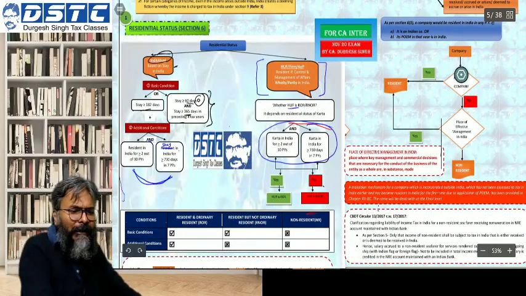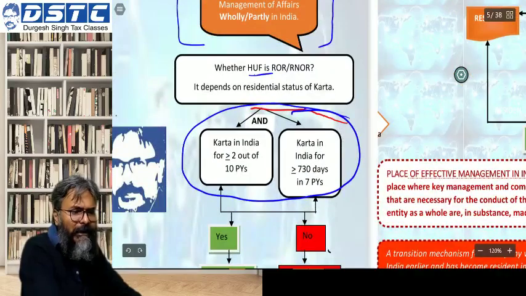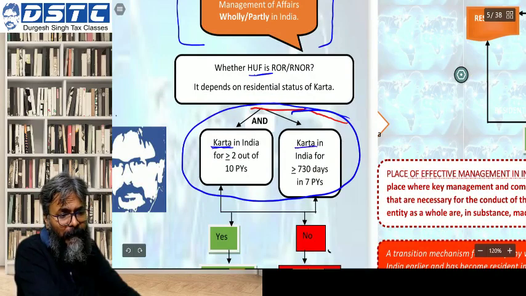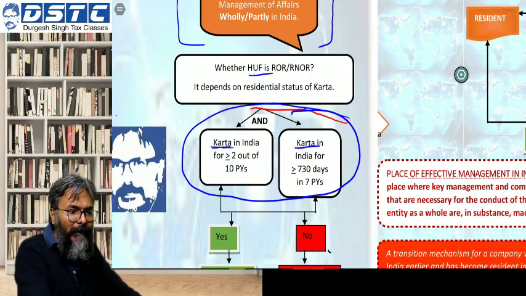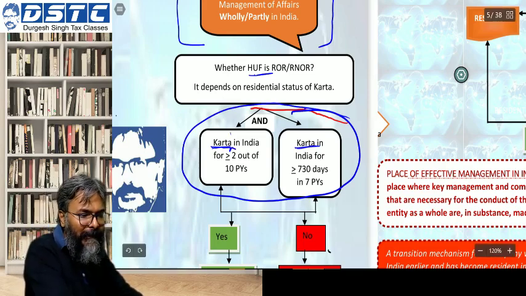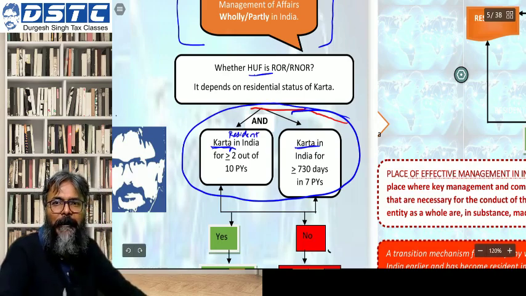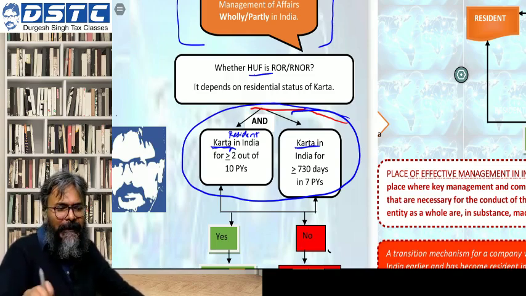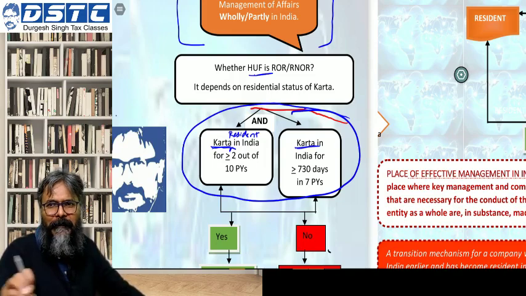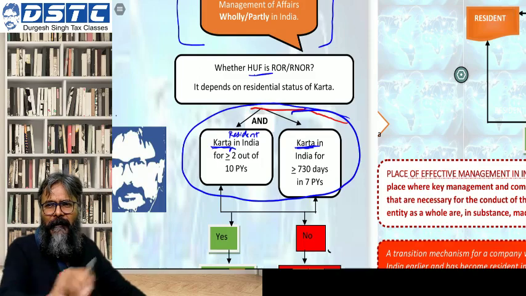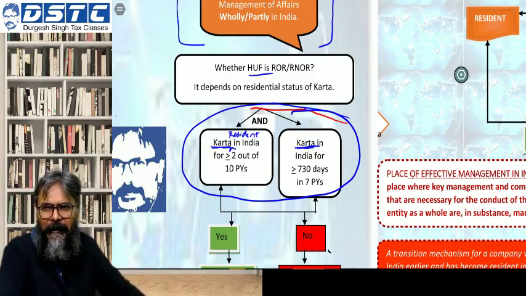Now this additional condition has to be decided from whose perspective? From the perspective of the karta. So the karta should be resident in India for minimum 2 out of the last 10 previous years. And what about the second one? The karta's stay in India should be for minimum 730 days in the last 7 previous years.